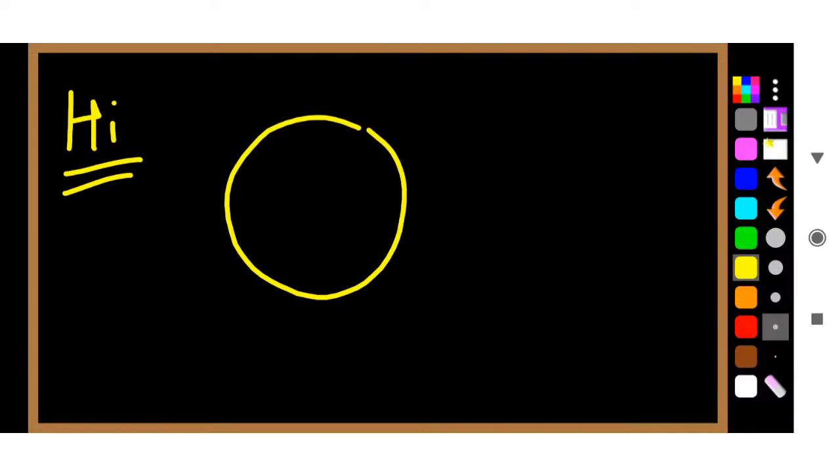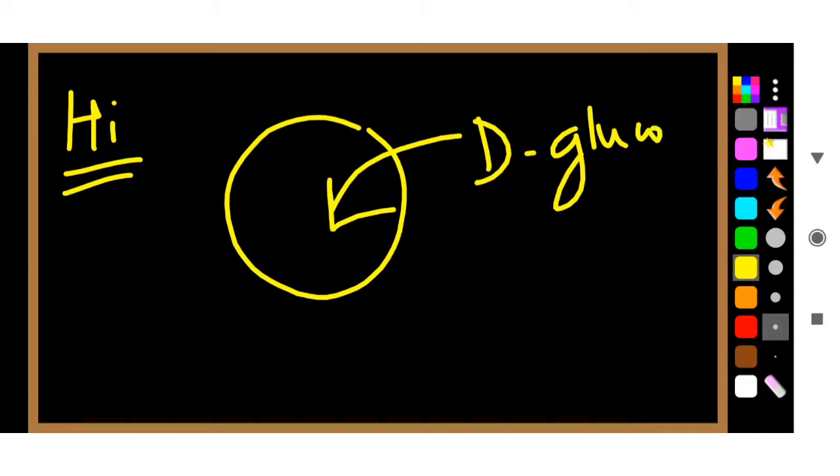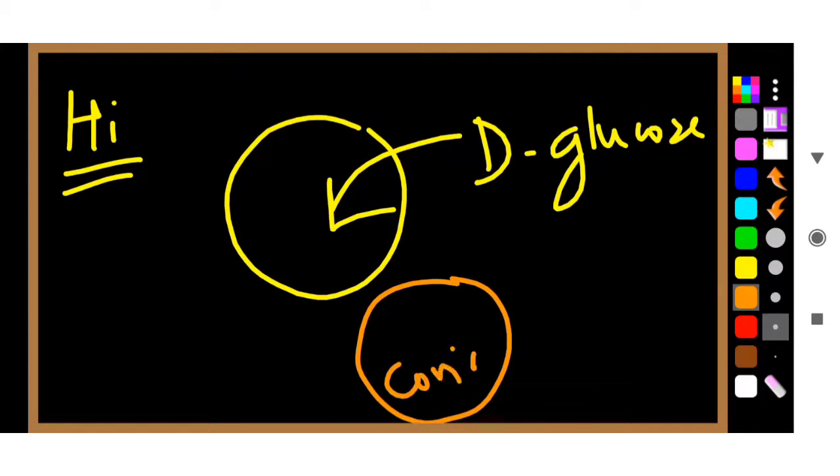Before that, you have to understand, suppose this is a cell, a normal cell. A normal cell requires D-glucose for making energy. A cell infected with COVID-19 requires a greater amount of glucose.